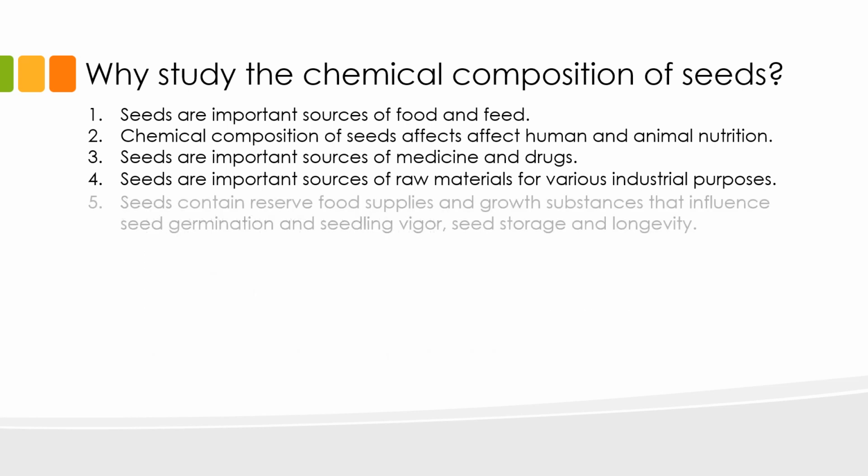For the plant, the chemical composition of the seed itself constitutes the food supply that will be used by the seed during germination and even during the very early stages of seedling establishment. Our lessons on seed chemistry and composition will be in the context of their biological role in seed germination and longevity, as well as seedling vigor.